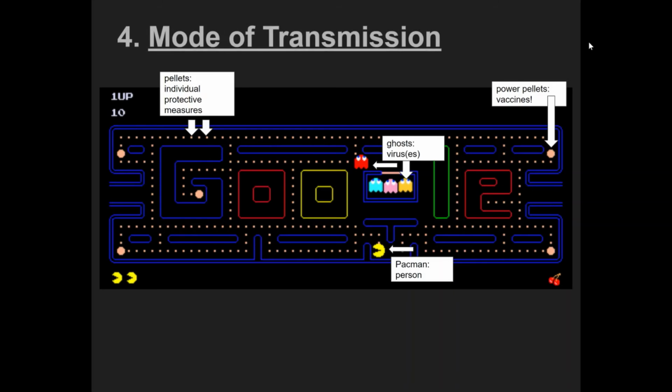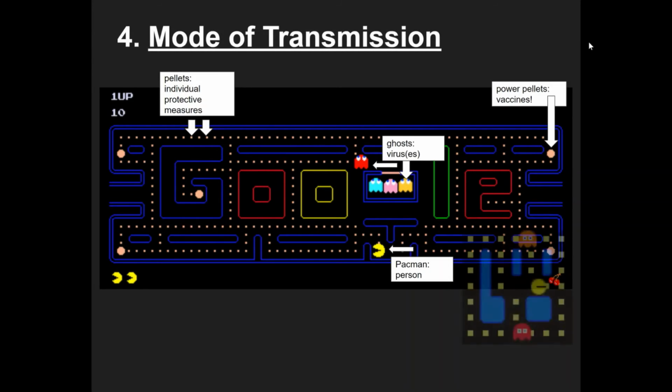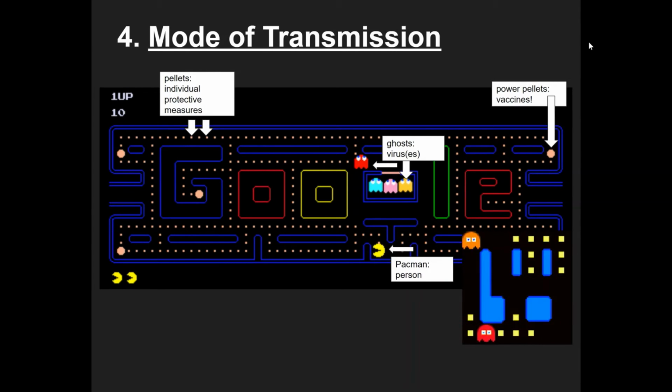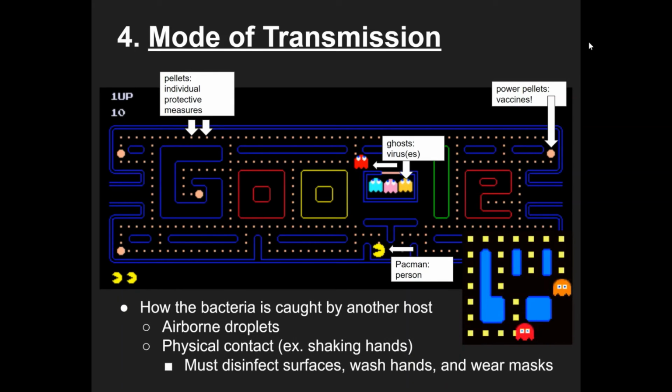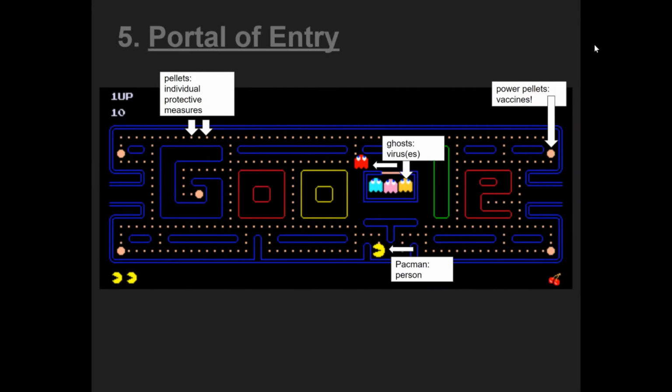Fourth is the mode of transmission, which is how bacteria spreads to another host after leaving the former host. How ghosts move up, down, left, or right around the maze to bump into Pac-Man, making physical contact with him, would be the mode of transmission, which causes him to lose a life. COVID-19 has various modes of transmission. Whether one catches it from airborne droplets or through physical contact, breaking the chain here requires disinfecting surfaces, washing our hands, and wearing masks. Fifth is the portal of entry.